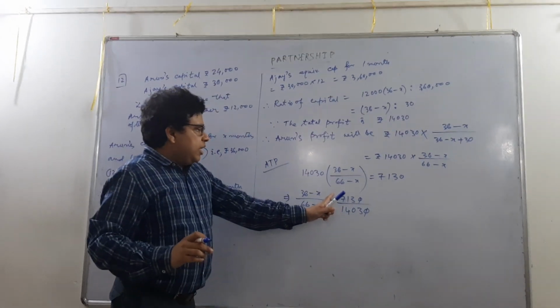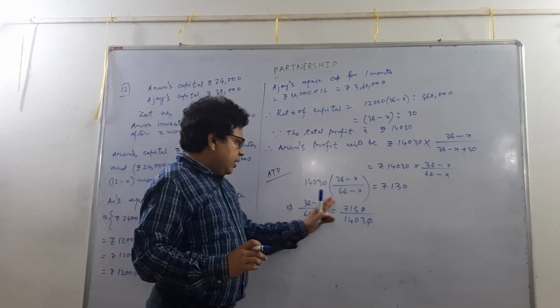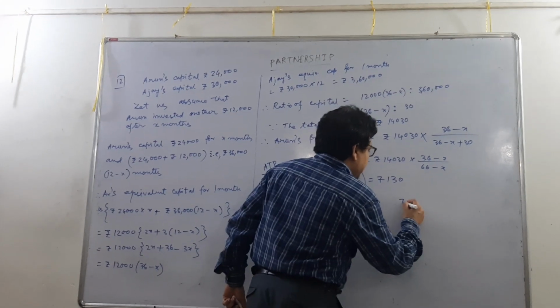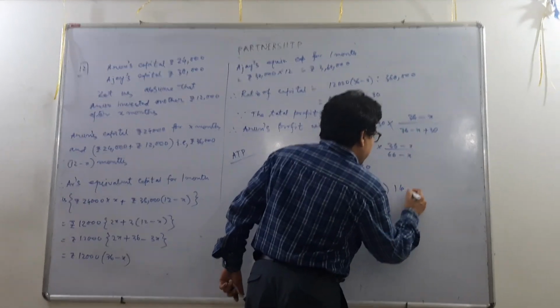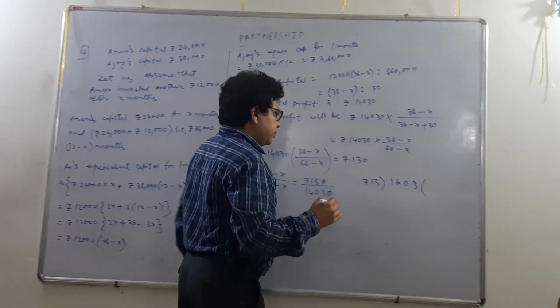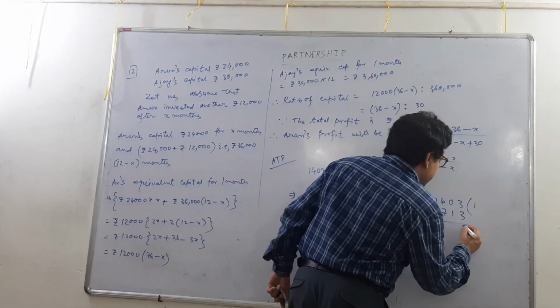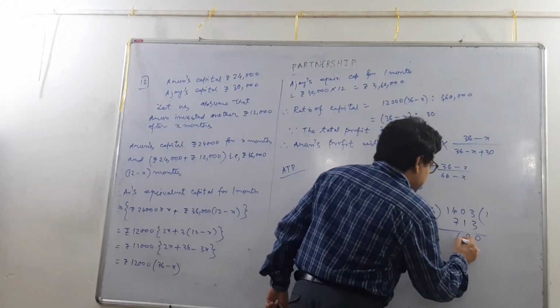Now let me find the HCF of 713 and 1403 so that we can reduce it once. 713 into 1 is 713, 1403 minus 713 is 690.